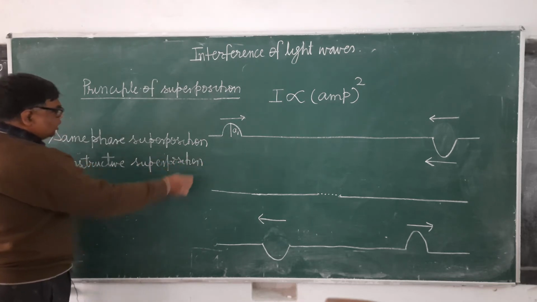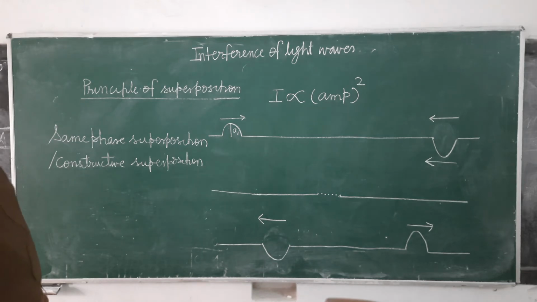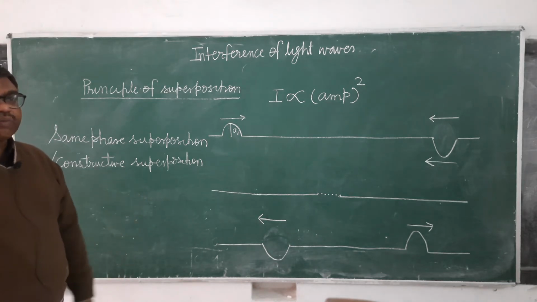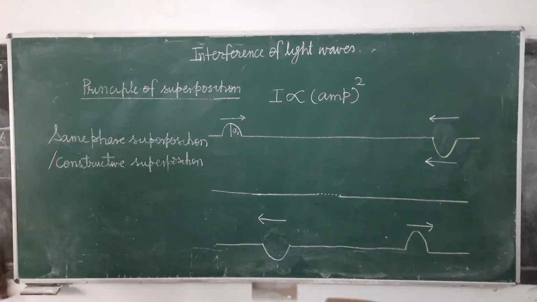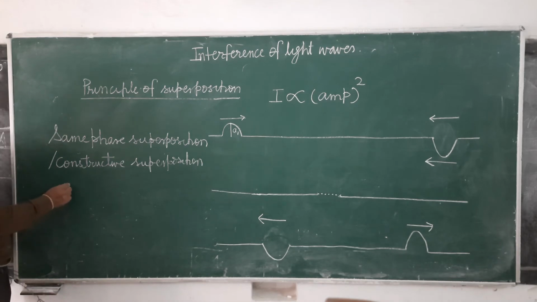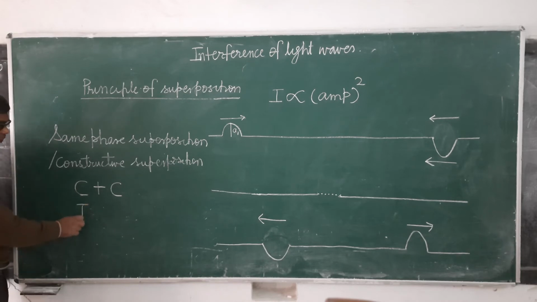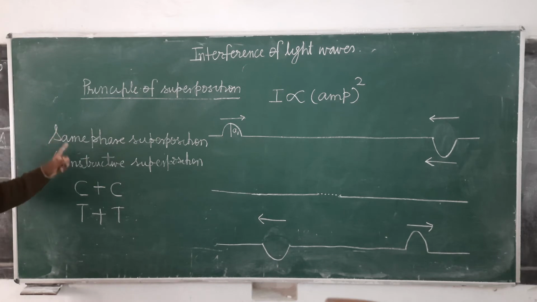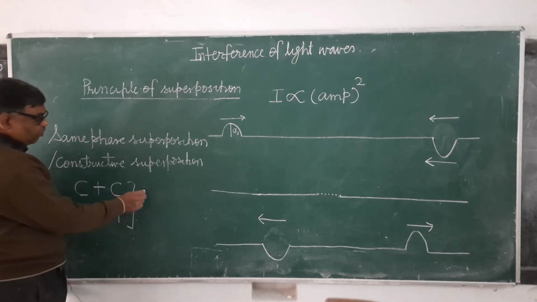See here, we are going to discuss the interference of light waves. Light waves are transverse waves, and a transverse wave travels in the form of crest and trough. So constructive superposition, or same phase superposition, means the crest of one wave is overlapping with the crest of the other, or the trough of one wave is overlapping with the trough of the other. It's clear? Then superposition will be taking place in the same phase.